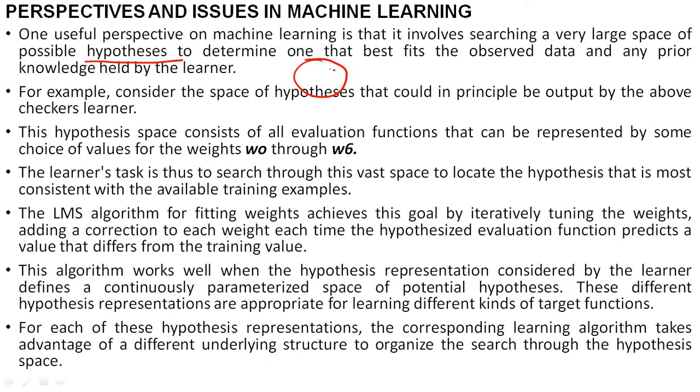For example, if I take the searching algorithm, there are n number of searching algorithms available. I will call this a hypothesis space. Out of all these n algorithms, I am choosing one best algorithm which suits my problem or my requirement. This is called my perspective. I may think that this algorithm suits the problem well, while somebody else may think another algorithm will suit better than mine. Like this is our perspective in machine learning.